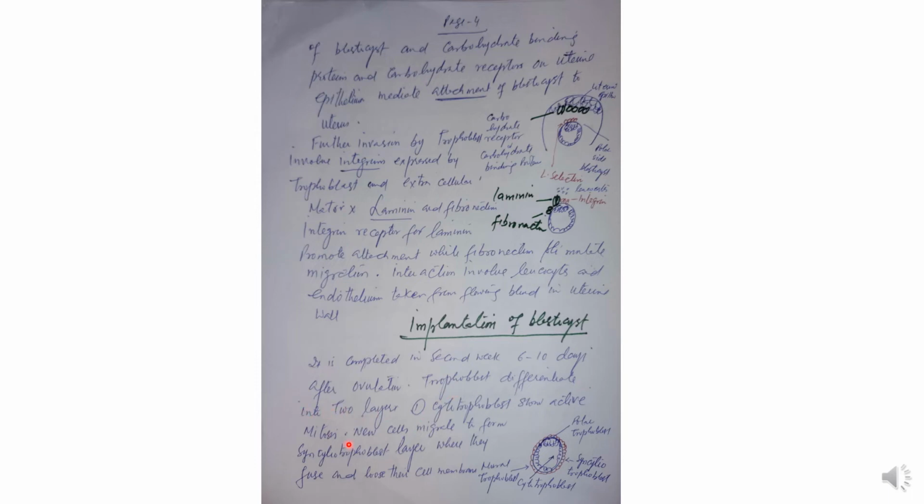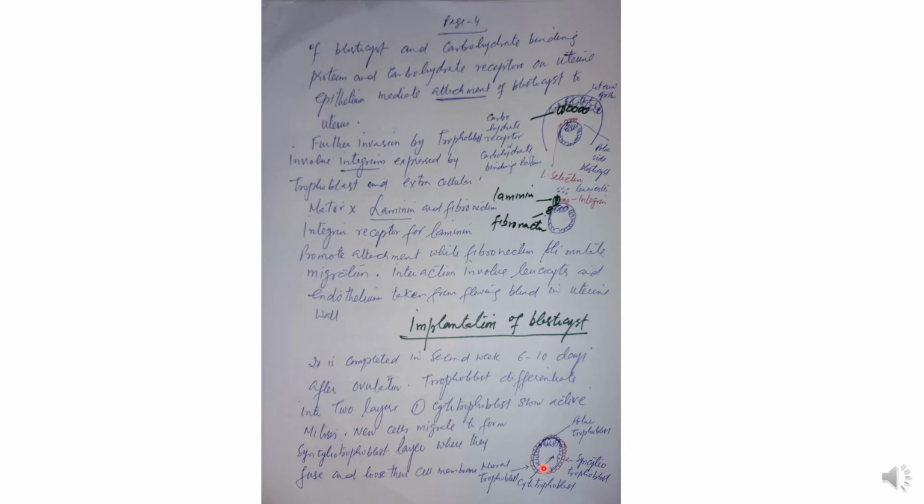Trophoblasts differentiate into two layers. Cytotrophoblasts show active mitosis. The previously single outer cell mass shows active mitosis and develops a layer around it, which is the syncytiotrophoblast. Now the names are given: the primary layer is named cytotrophoblast. These are well organized cells with a regular cell wall.